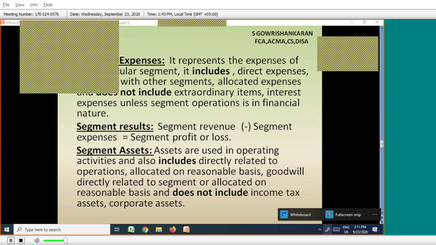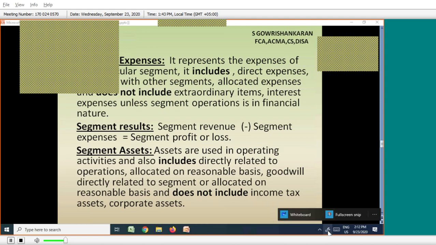Then what else is not included? Corporate assets. Division A, division B, division C, division D, the milk department, ghee department, curd department, butter department will be at different locations. But the corporate office will normally be in the middle of the city or near the city. Whatever assets are used in my corporate office, for example computers, furniture, land and building, do not belong to a particular division.